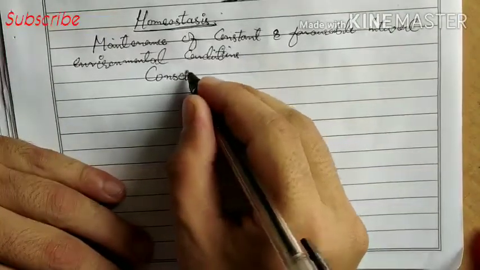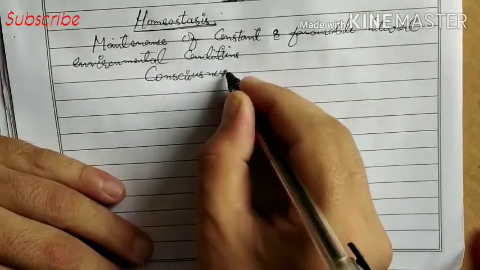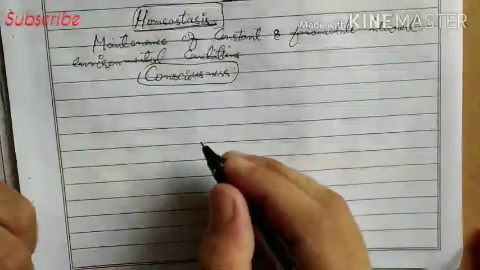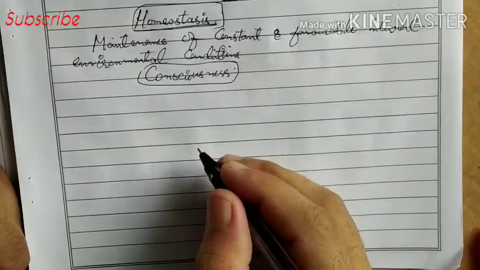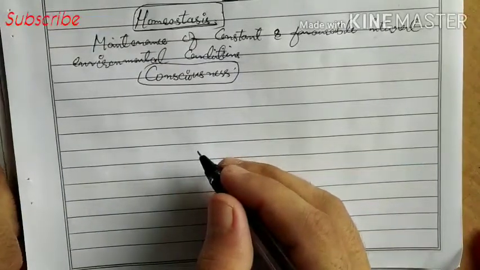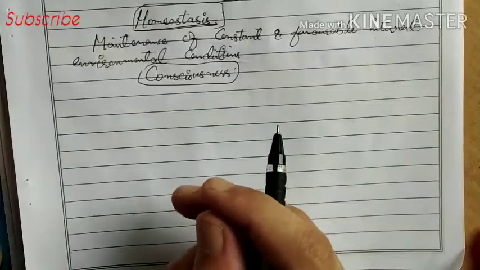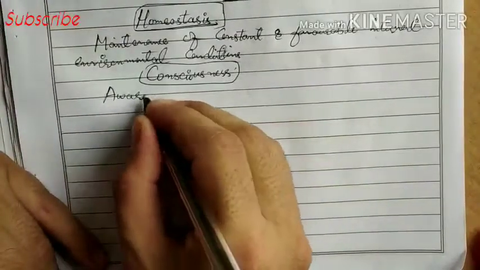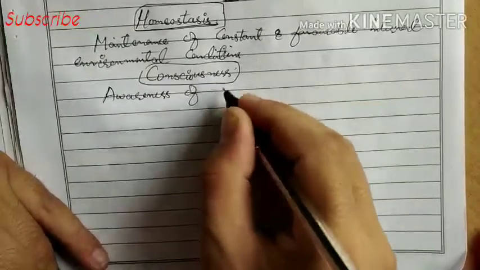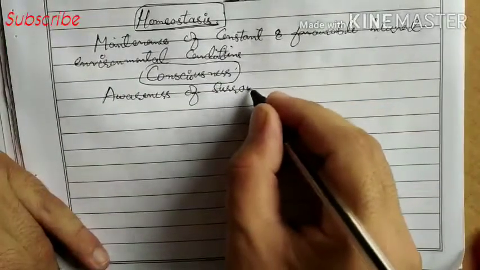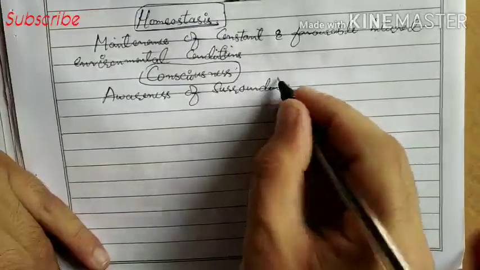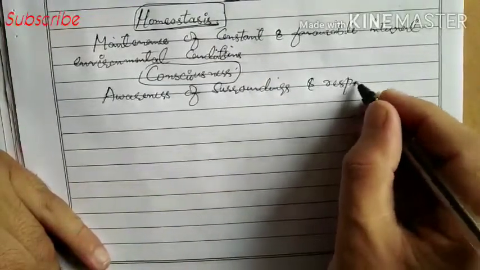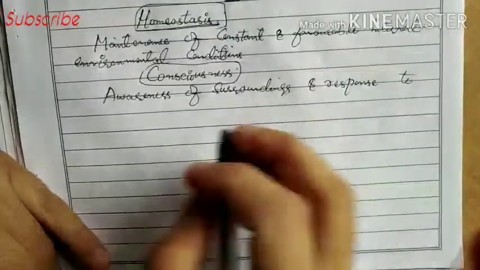Now another characteristic is consciousness. So what is consciousness? It means the awareness of surroundings, to know about its surroundings, and response to external stimuli.